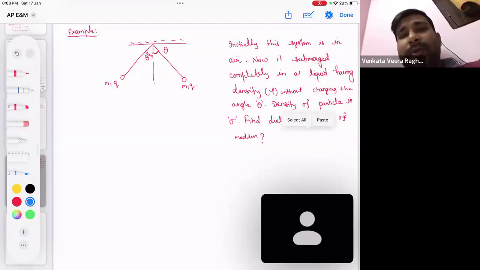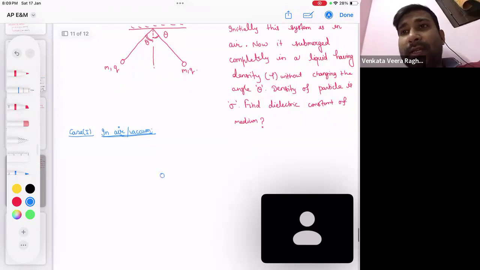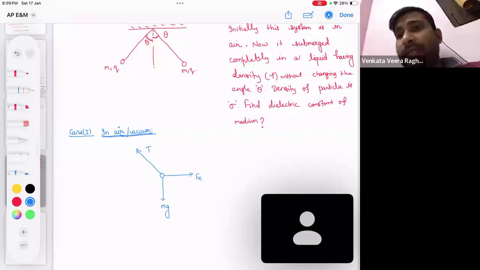See, what we are going to do in this question is solve two cases. First case, when this entire arrangement is in the air or vacuum. When we solve this question in air or vacuum and I draw the free body diagram of this mass, I will find three forces acting on it: mg of the object, and since both are similar charges, the electrostatic force will be repulsive in nature. So I am drawing the free body diagram of this one.